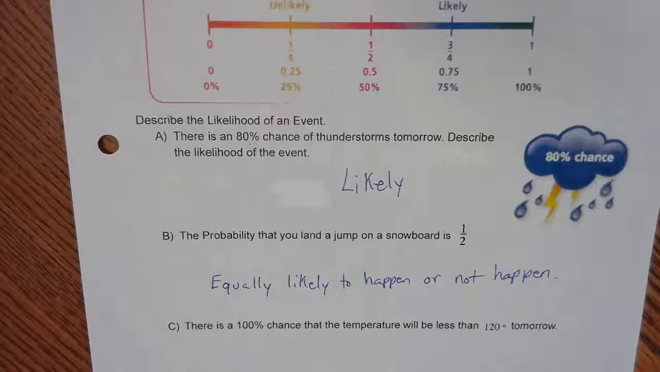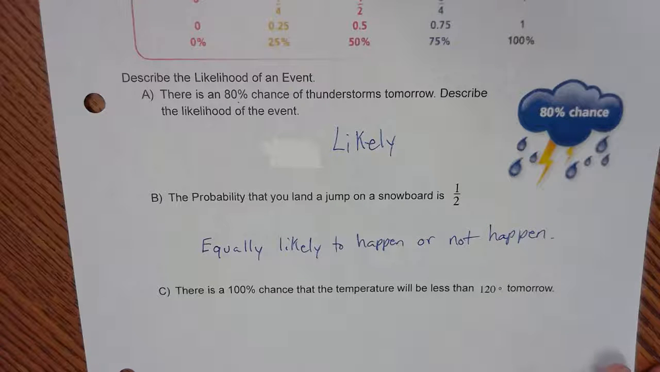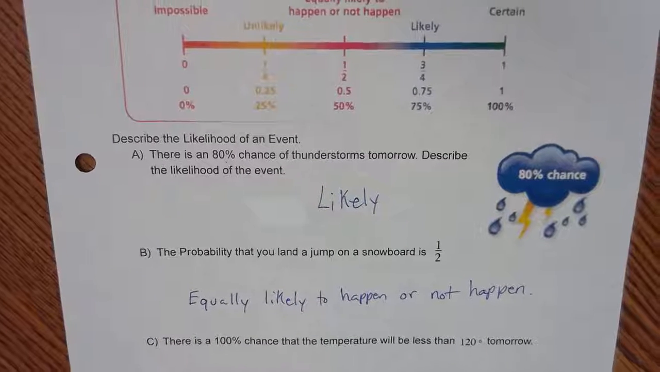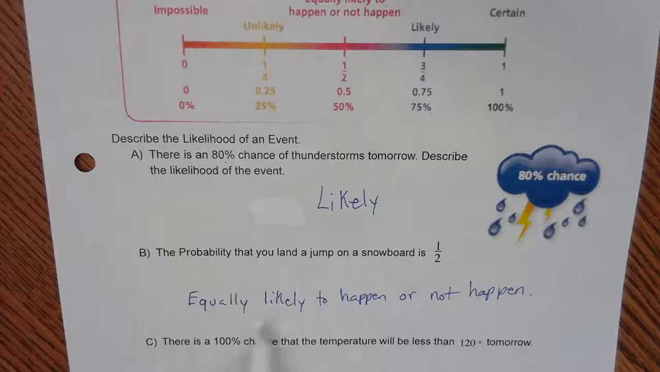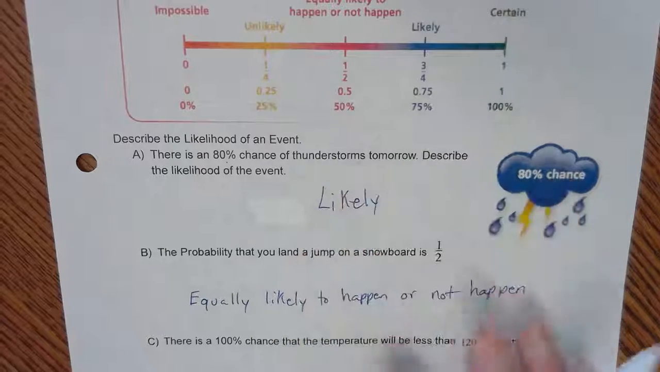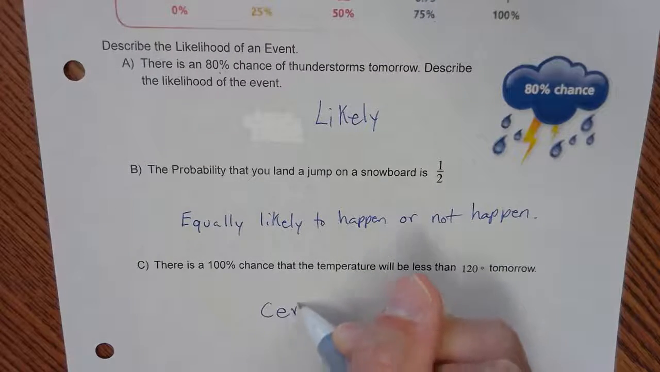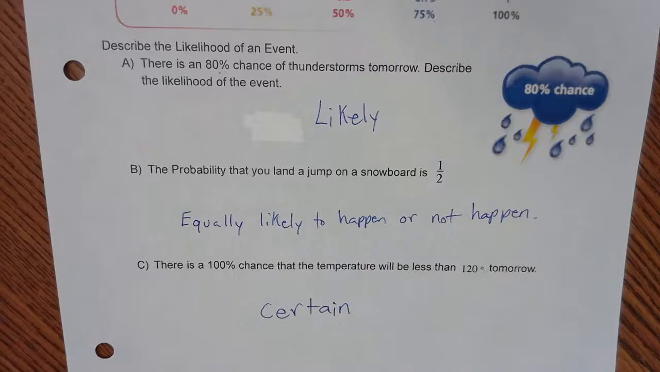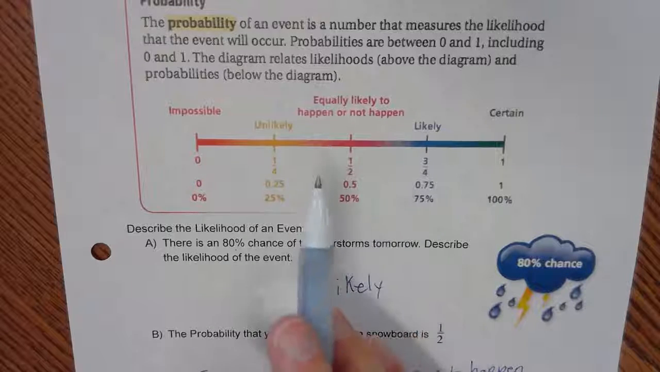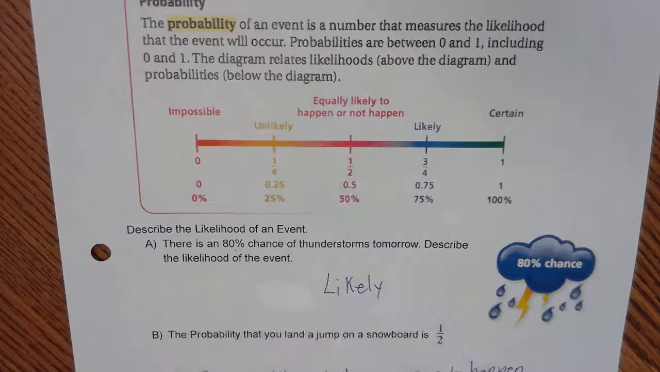Okay. So if I'm looking at question C, it says there is a 100% chance that the temperature will be less than 120 degrees tomorrow. So 120 degrees, and we're at 100% chance. If I go back up to my table, 100% means it is certain. So no matter what, it is going to happen. So the likelihood is certain. And those are my answers. Once again, we're using this table to help us out a lot. Now be aware, when you have a test or quiz, this table will not be available to you. So you do have to memorize these.